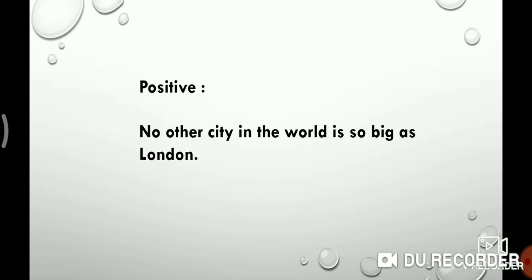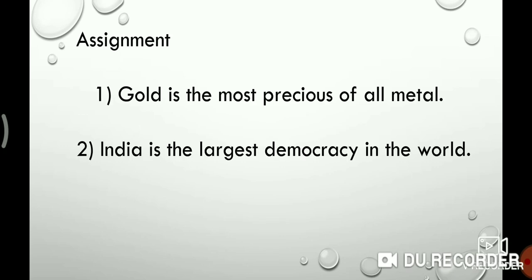In this way, this is the main difference between these two things. Then here I have given you an assignment. Gold is the most precious of all metals, and India is the largest democracy in the world. After watching this video, you must write the answers in the comments and send me, boys.